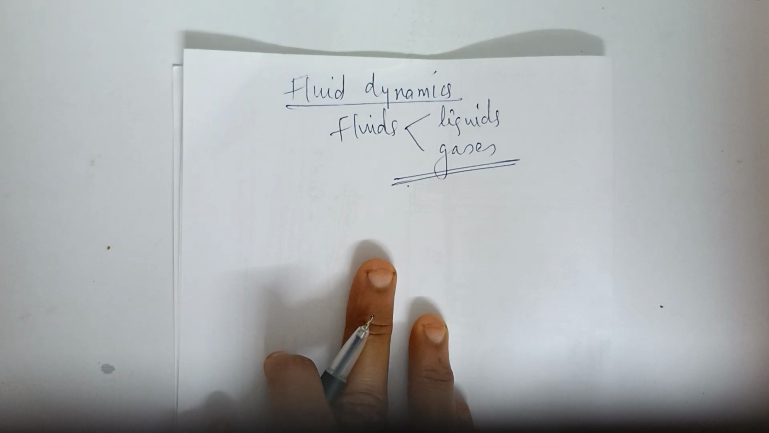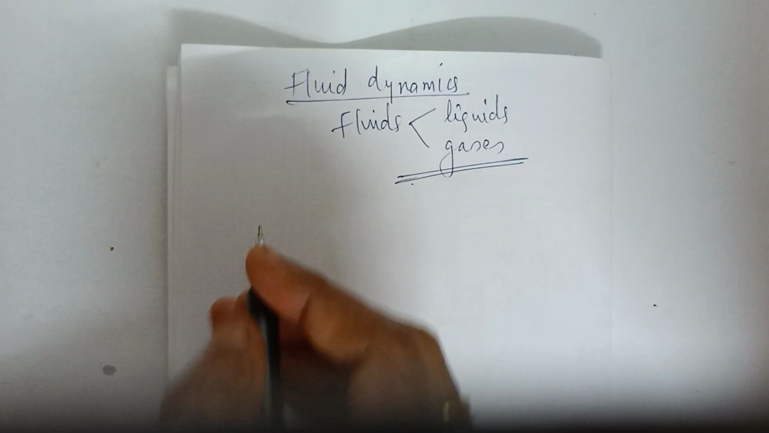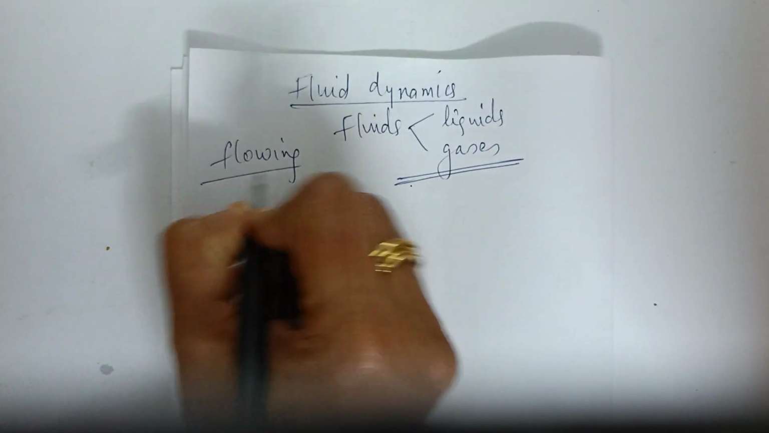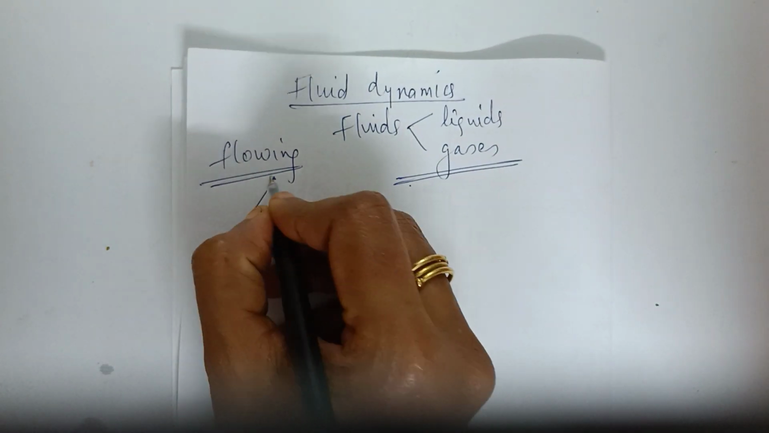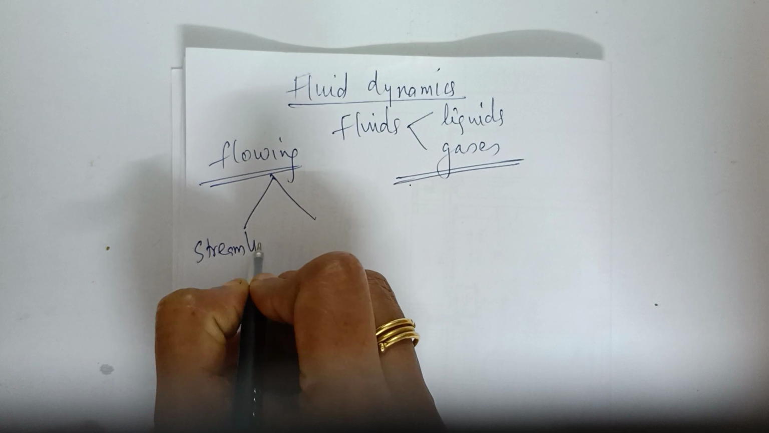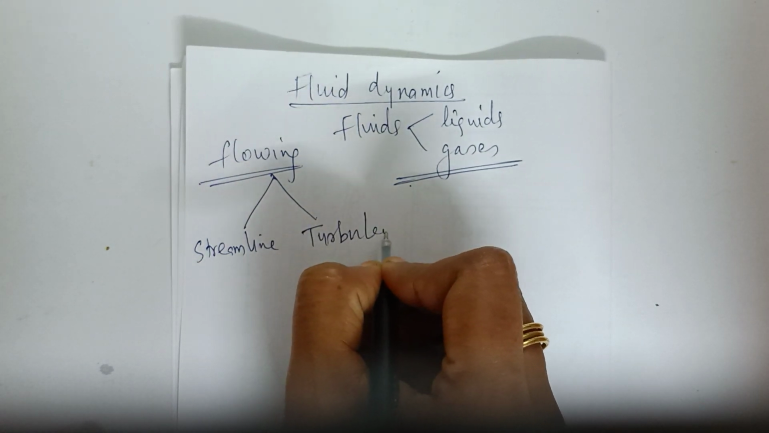And when fluids are in motion, we call the study of that fluid dynamics. That means the liquids are moving, or we can say the liquids are flowing. There are mainly two types of flows: streamline flow and turbulent flow.